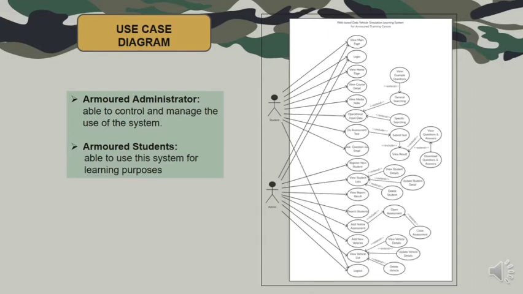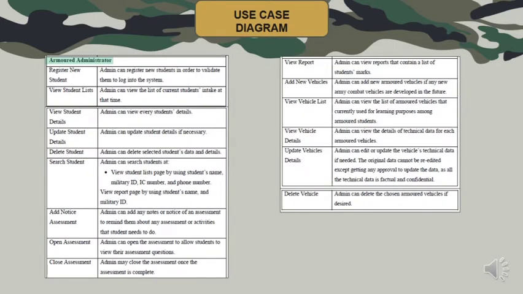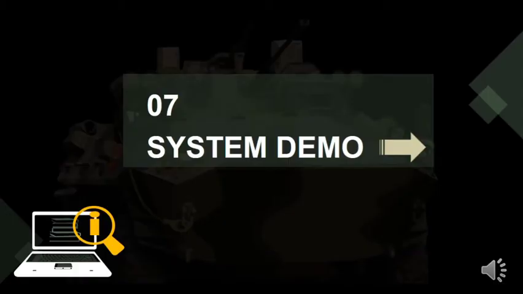This is a use case diagram. There are two types of users for this system: an armored administrator that is able to control and manage the use of the system, and the second user is an armored student that is able to use the system for their learning purpose. These slides show the table of every function and description in the use case diagram. But I will skip this part because I will go through every function in the next part, the system demo. Then we move to the system demo.